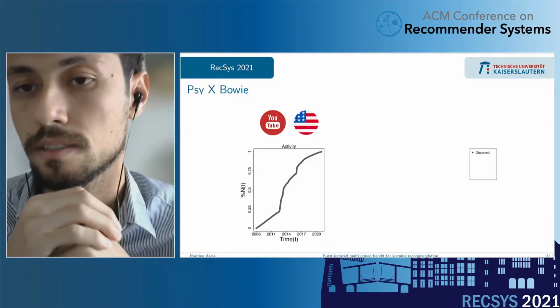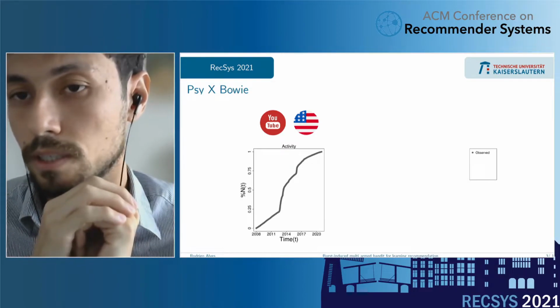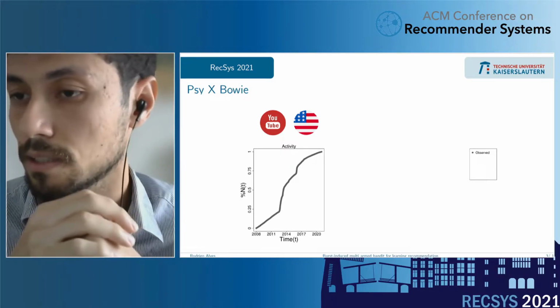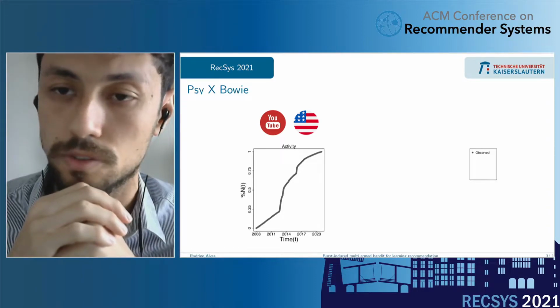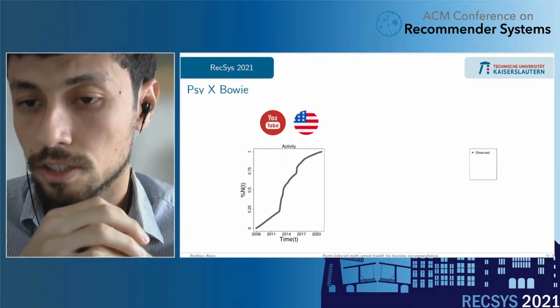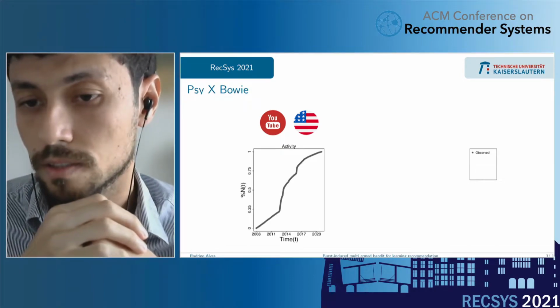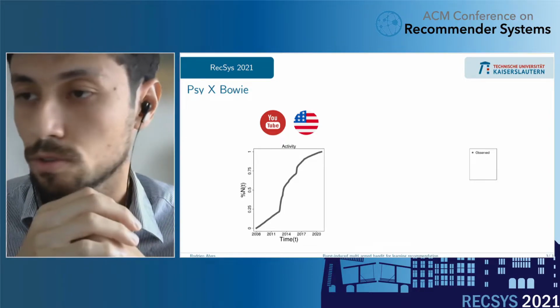Suppose that the recommender system wants to recommend items between Psy, a South Korean singer, and David Bowie, a British singer. This graph shows the joint audience of these two singers on YouTube, from the American audience, from 2008 to 2020.